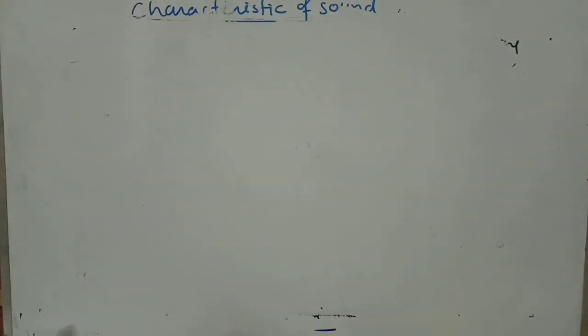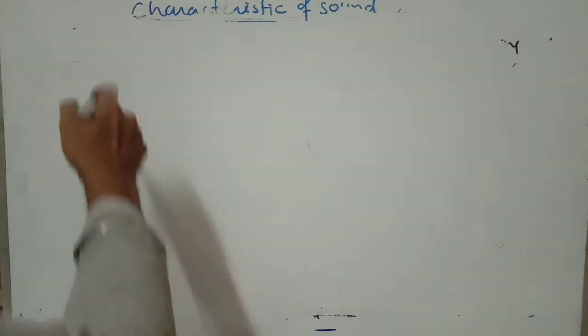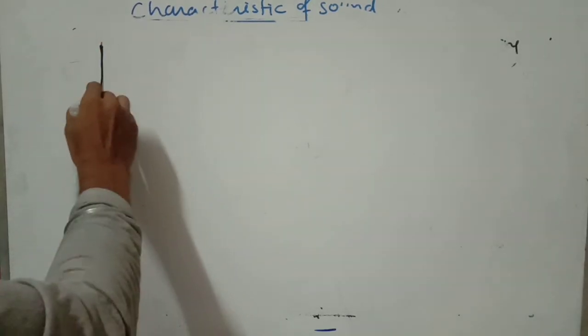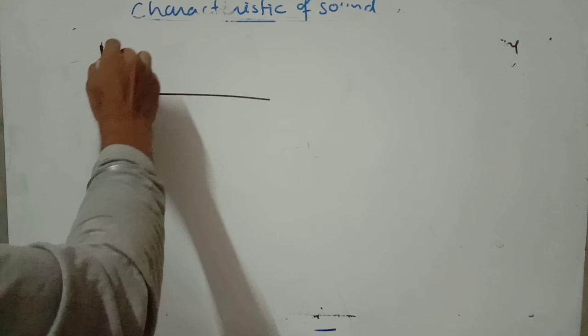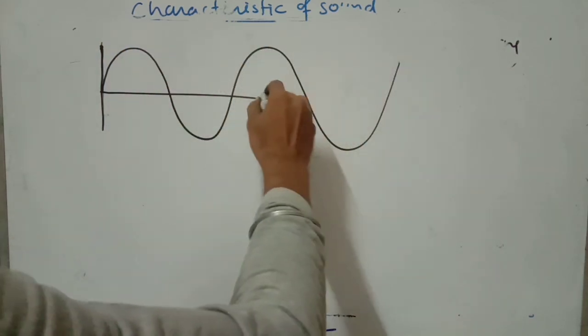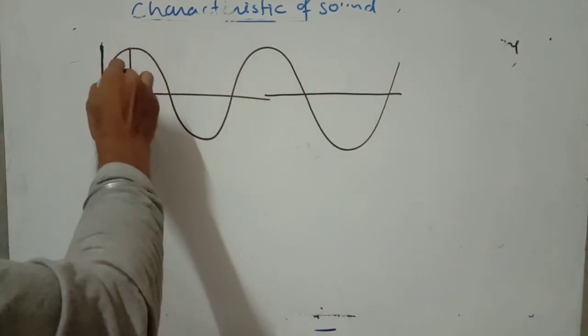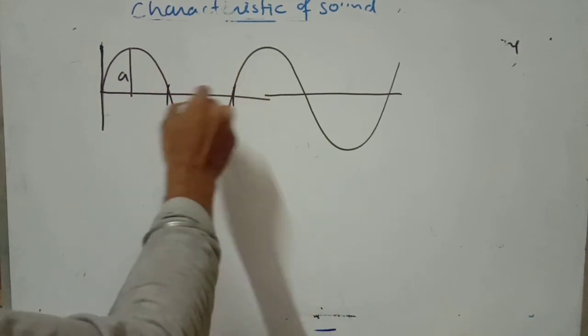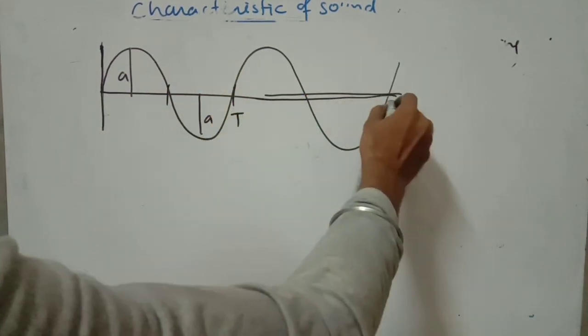Now we are going to draw two patterns of sound waves. Now you distinguish what the difference is in their wave patterns. Okay, so now let me start. Here the amplitude is constant, and the time period is 2T.